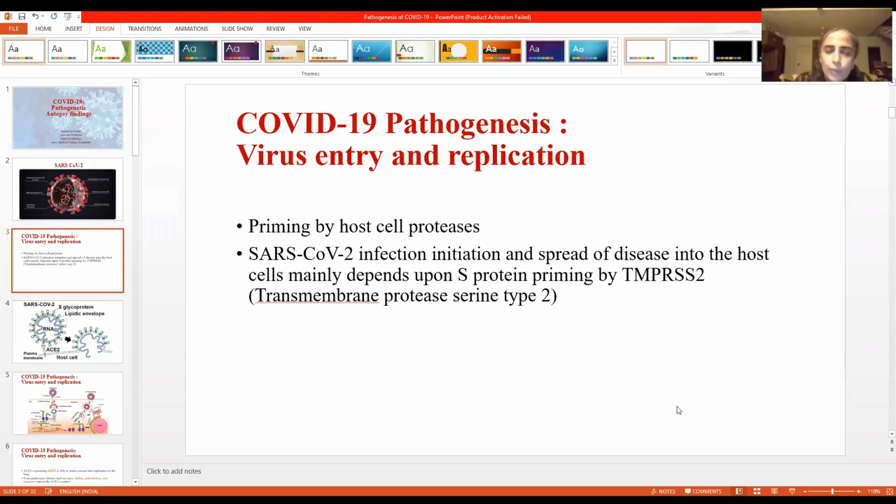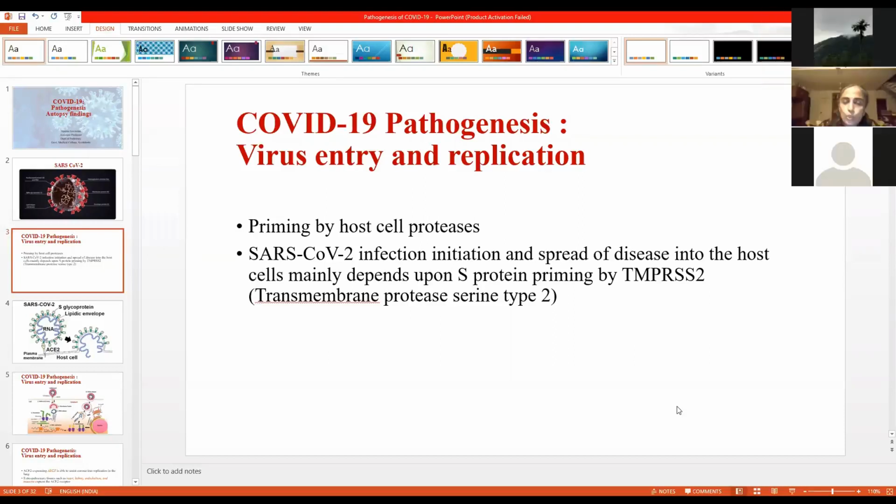So the spike protein is the most important for entry of virus into the human cell. Before this entry, the spike protein needs to be primed by host cell responses. So the initiation and spread of disease into the host cells depends upon this priming by a specific protease, the transmembrane protease serine type 2, or it's called the TMPRSS2.